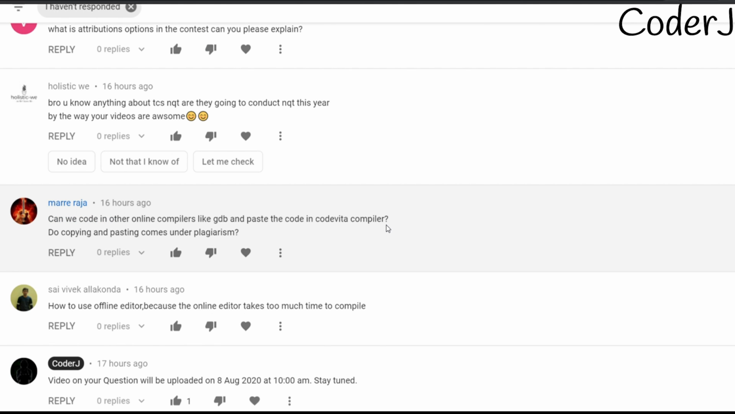Okay, can we code in another compiler like GDB and paste the code in the CodeVita compiler? Does copying and pasting come under plagiarism? No, no, no, I really don't think that they have created this whole plagiarism setup only on the basis of copying and pasting. I really don't think this happens. I think they have a great database of multiple files and multiple websites, and from there they compare if you have done some sort of copying work or not.